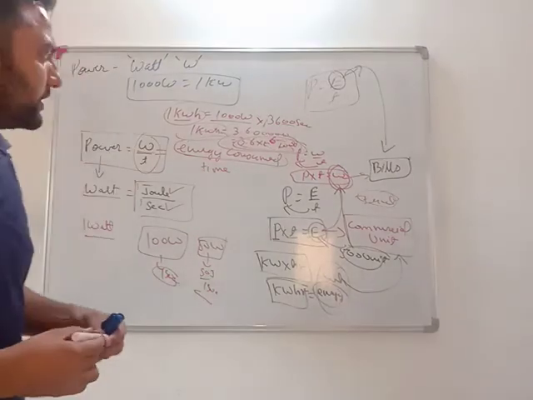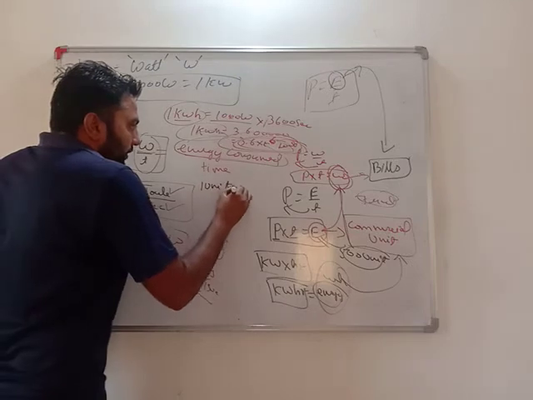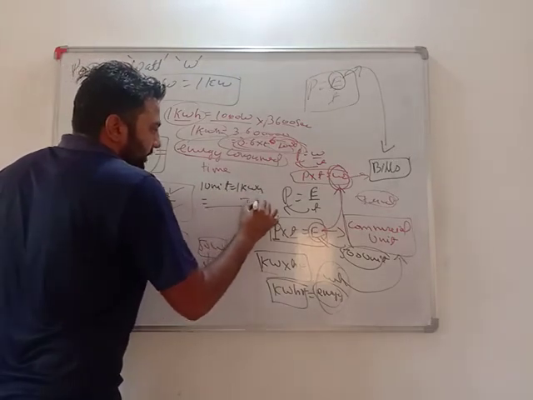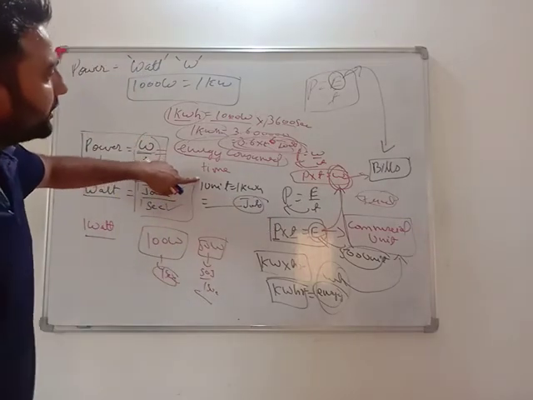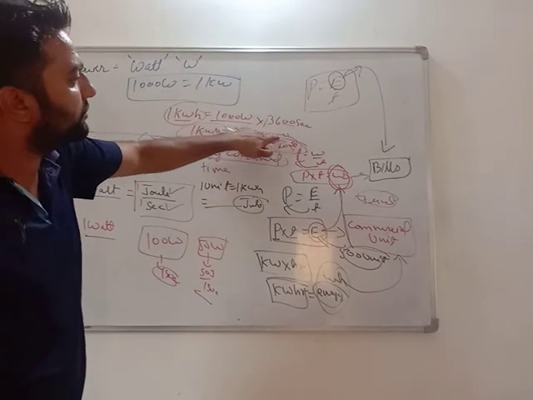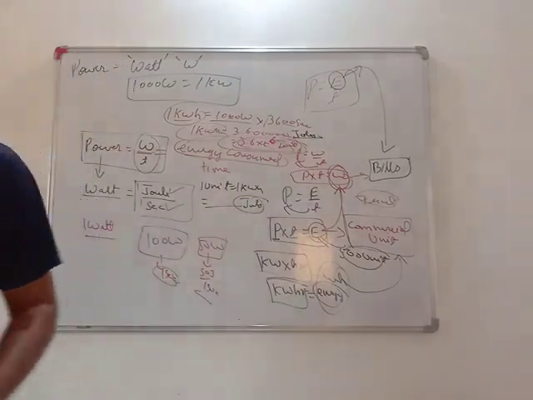Very important, my dear students. 1 unit equals 1 kilowatt hour equals this much joules. It means if I say I have consumed 1 unit, I mean to say I have consumed this much energy, that is 3600000 joules. Very important. Okay.